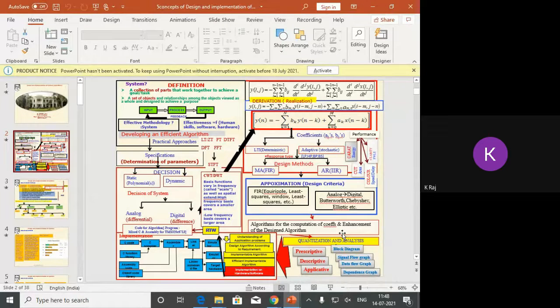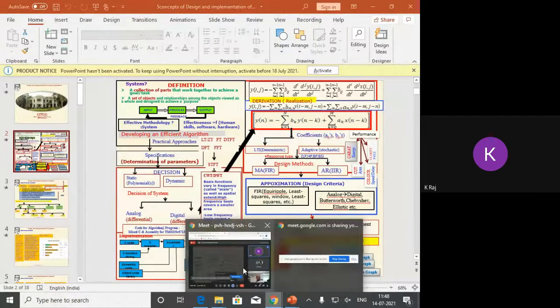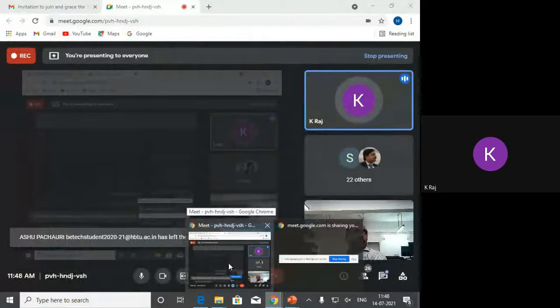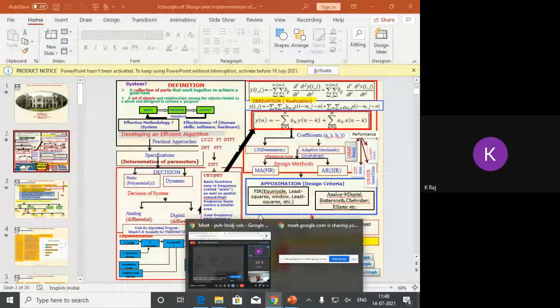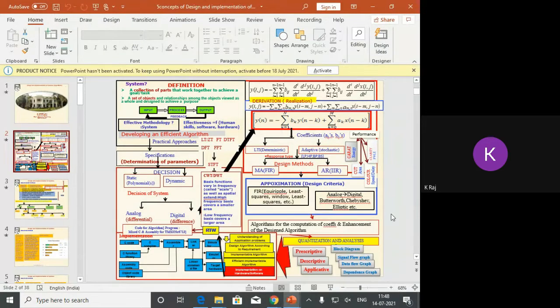the MATLAB here. Now we are at the last stage, that is we are going to describe how to enhance the design of a filter or system. Suppose we have designed any system and we are interested to enhance the performance of that system. So how will the performance of that designed system or filter be enhanced? In this one, we are just going to describe this concept, that is the enhancement of the algorithm after the designing and implementation of the desired system here.